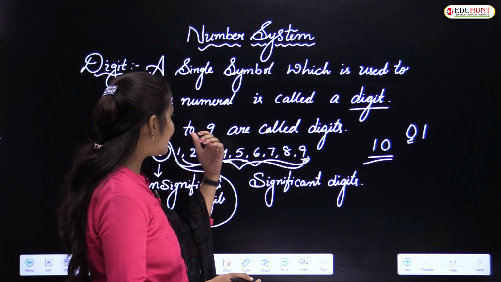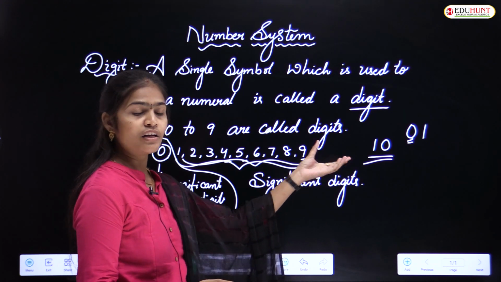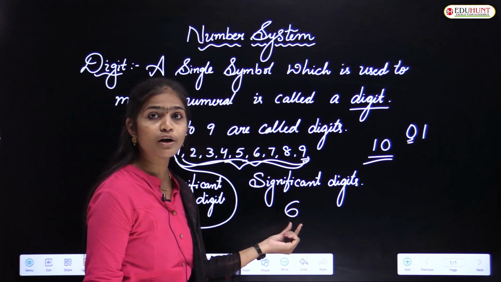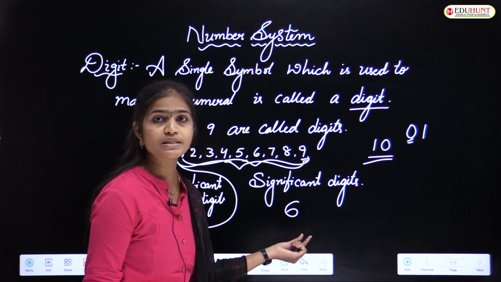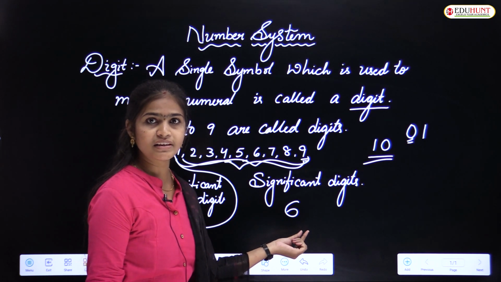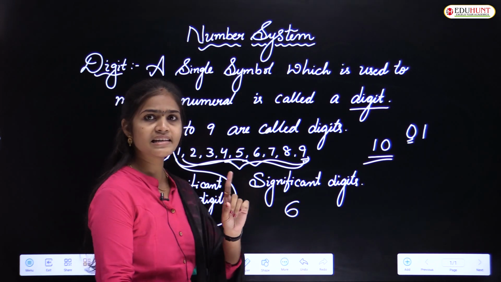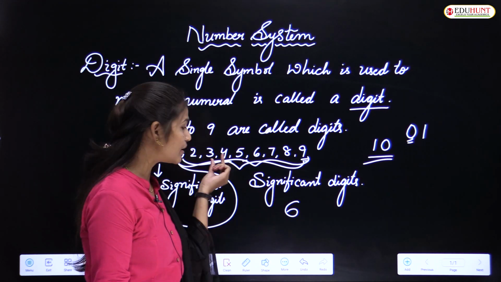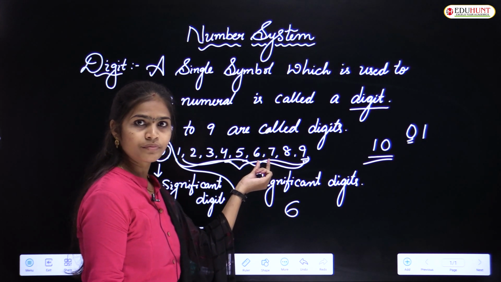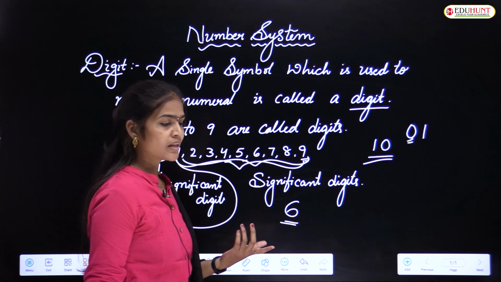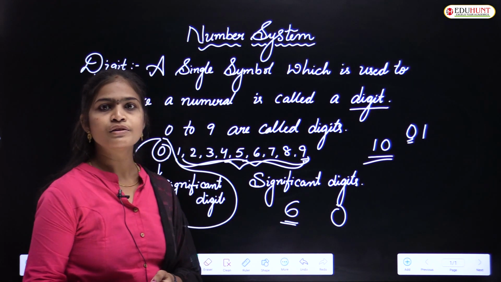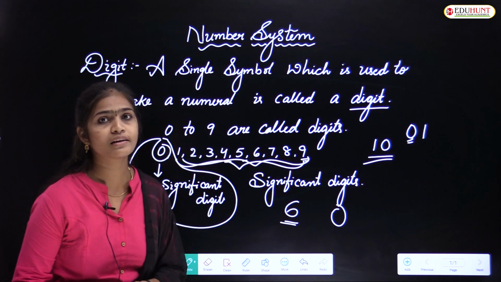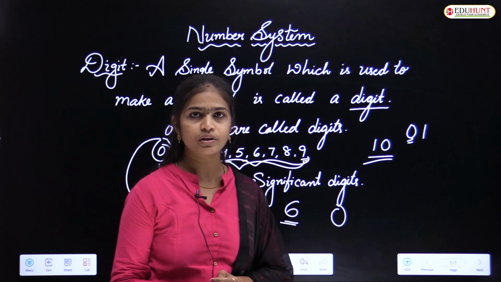If you write a single digit anywhere, for example this symbol, how will we call this symbol? We will call this one 6. So this symbol has the value 6. I wrote here a single digit, I am not adding any other digits here. I picked it from this group, the second group. So this has that value. If I write here 0, 0 means nothing. So simply we can say that 0 is called an insignificant digit and 1 to 9 are called significant digits.